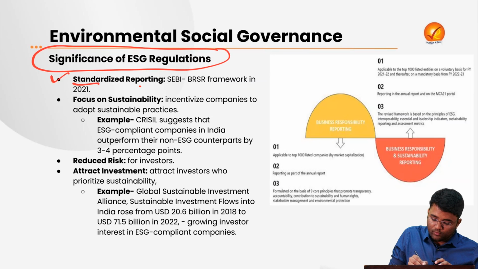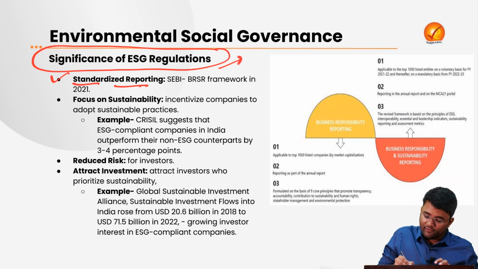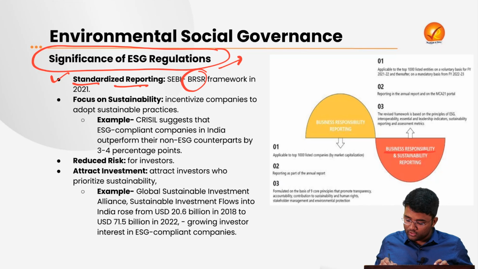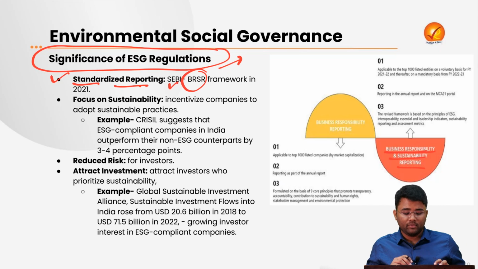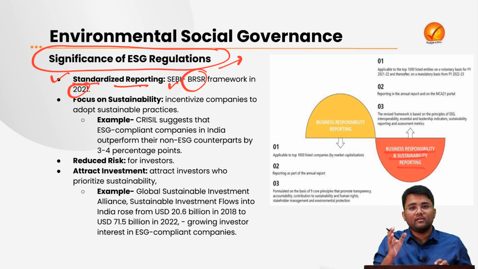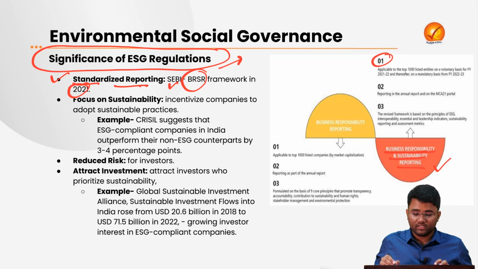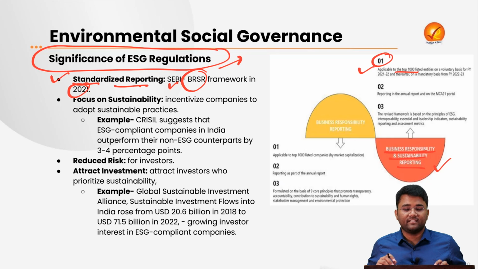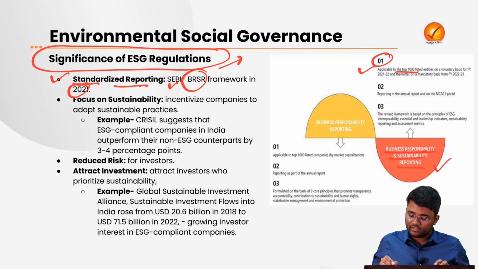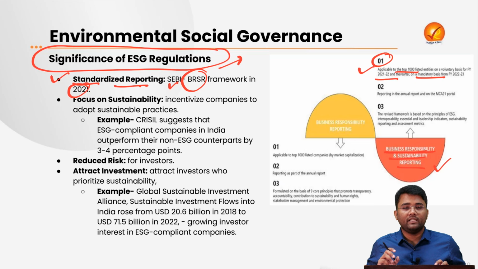First of all, it will lead to proper and standard reporting by different companies. Okay. For example, this is BRSR, that is the Business Responsibility and Sustainability Reporting Framework, that was framed by SEBI in the year 2021, and that led to proper standard reporting by different companies. This framework is applicable to the top 1000 listed companies, and it was on a voluntary basis for financial year 2022, and it is mandatory for financial year 2022-23 and afterwards.